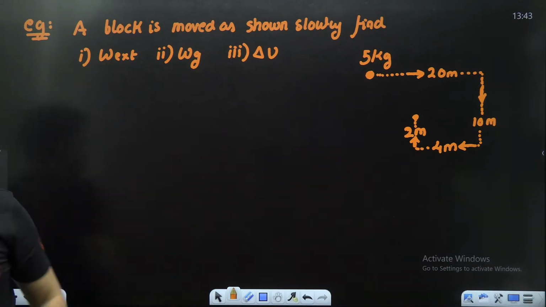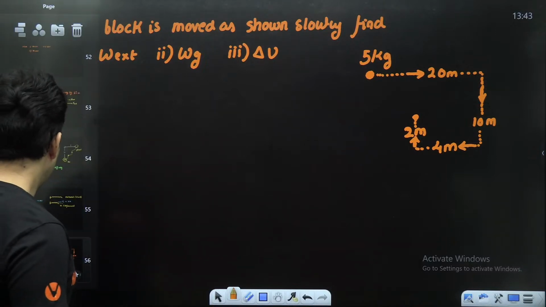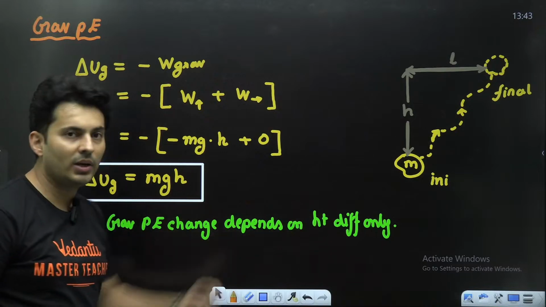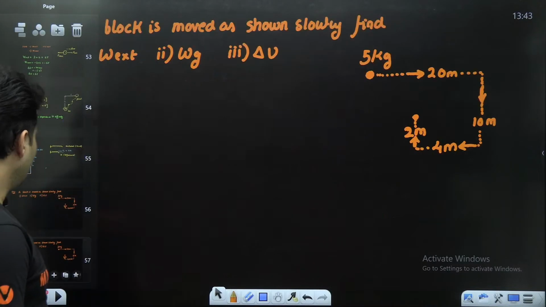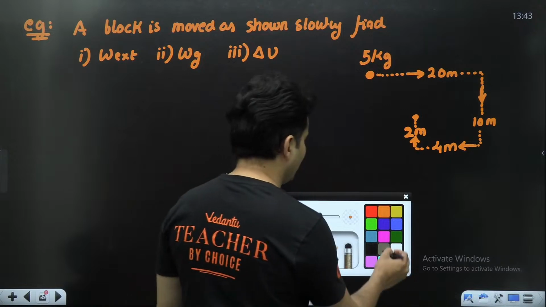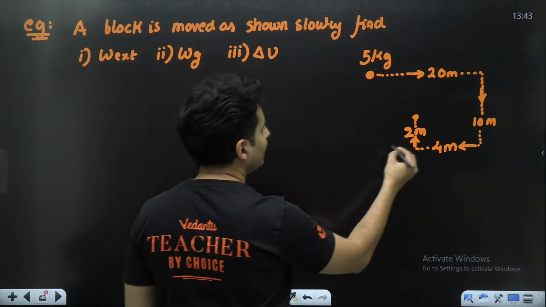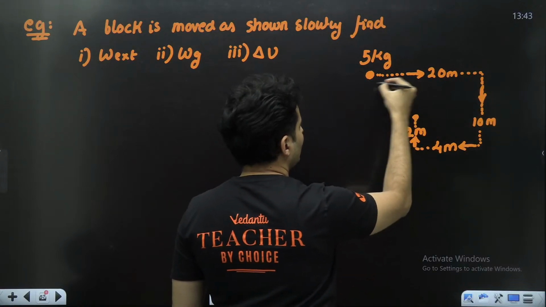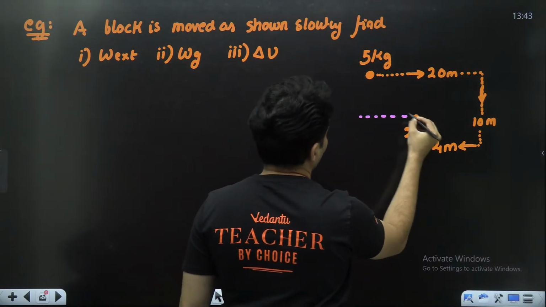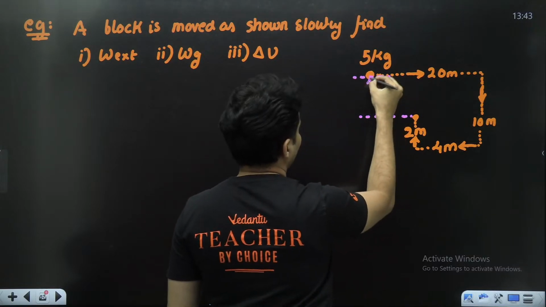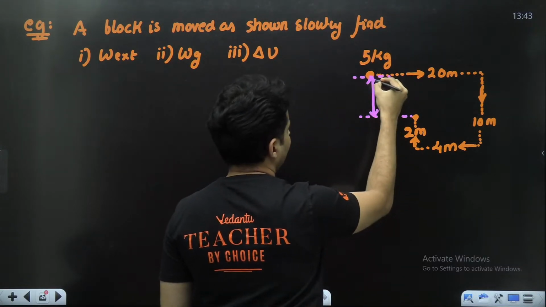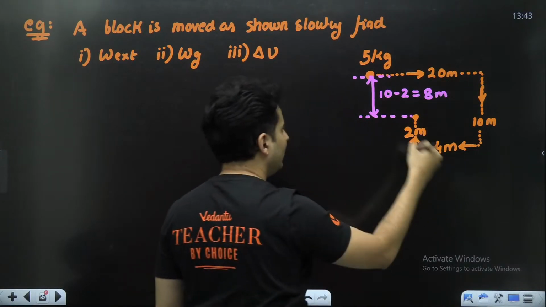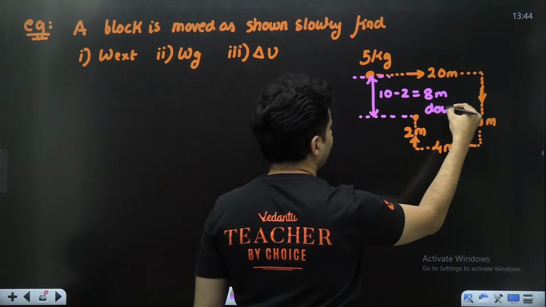You can easily solve it. Remember, what did I just tell you? For finding the gravitational potential energy change, it only depends on the height difference, nothing else. So strictly speaking, just find what is the height difference. If you find that, it becomes very easy. See guys, you have gone down by 10, come up by 2. So technically speaking, the height difference should be 10 minus 2, which is 8 meters. You have gone down by 8 meters.